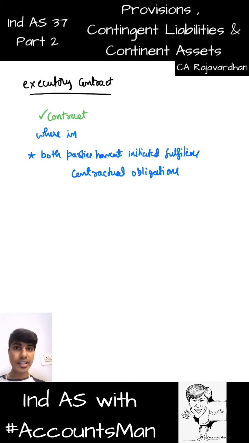I have not done anything that I am supposed to do as per the contract. You have not made any payment as per the contract. Done. Or